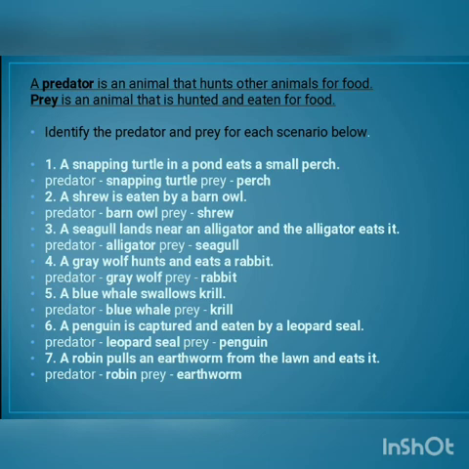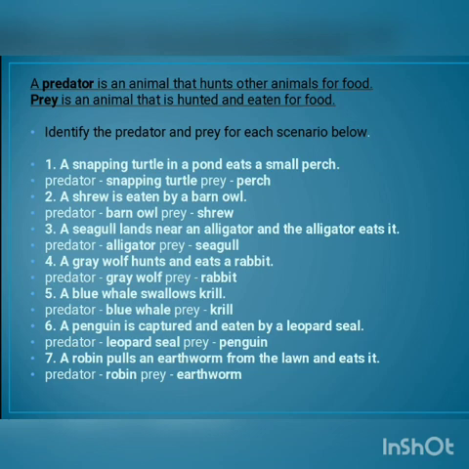Next, sixth one. A penguin is captured and eaten by a leopard seal. So, is a penguin eating leopard seal? No. Leopard seal is eating the penguin. So, leopard seal will be predator. And penguin is being eaten by the leopard seal. So, penguin is prey.